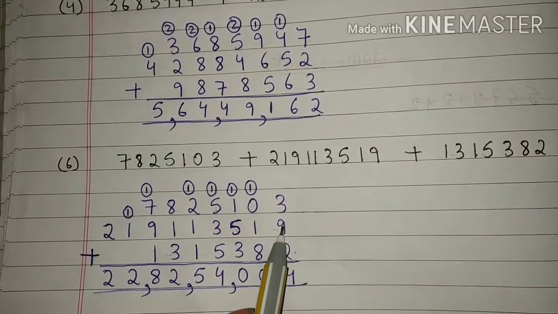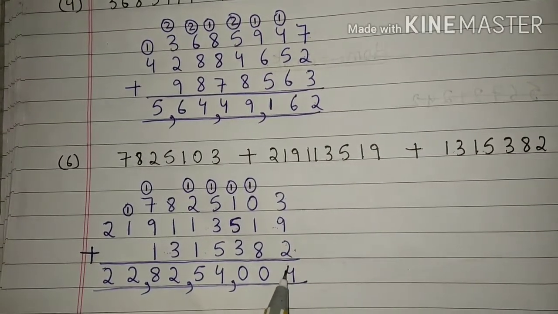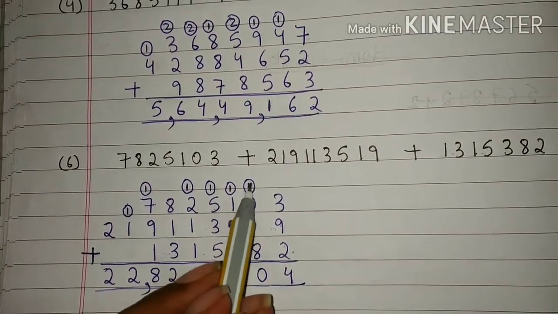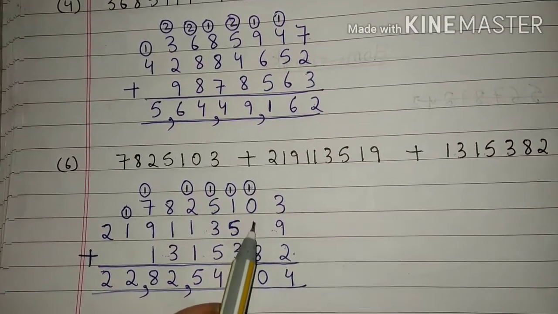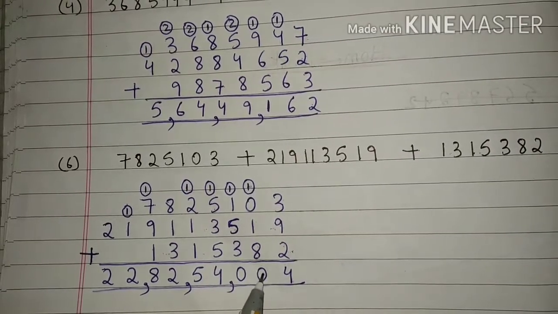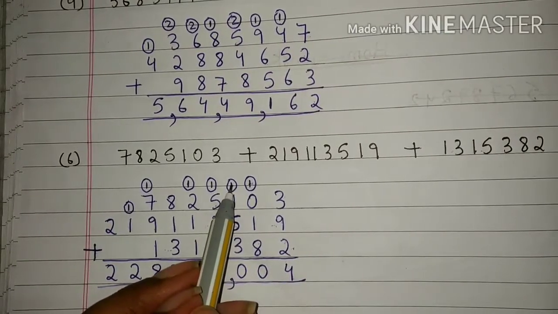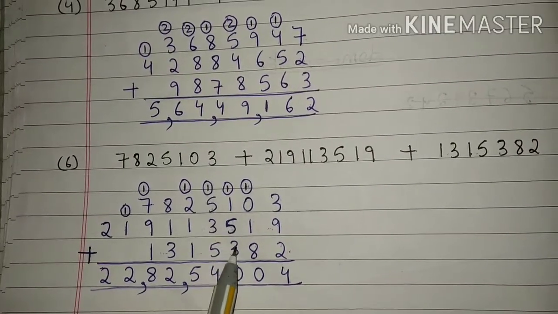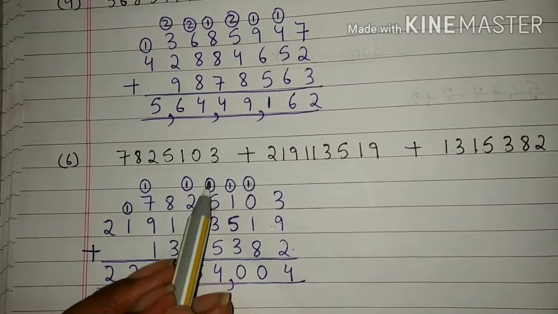3 plus 9 is 12 and 12 plus 2 is 14. 4 we have written here and 1 will be carried here. 0 plus 1 is 1. 1 plus 1 is 2 and 2 plus 8 is 10. 0 we have written here and 1 will be carried here. 1 plus 1 is 2. 2 plus 5 is 7 and 7 plus 3 is 10.